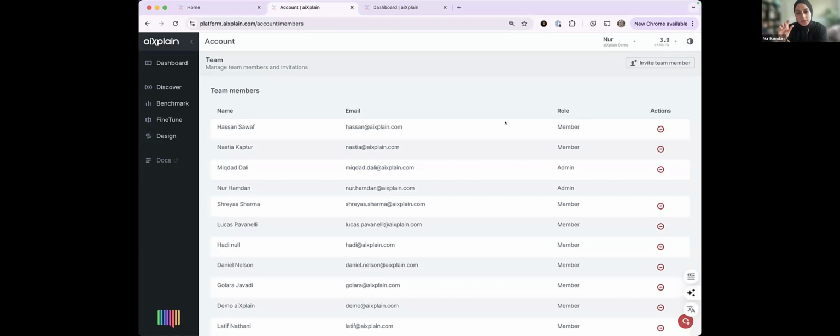Let me clarify a little bit more. aiXplain is prepaid. As you've seen, I go to my credit and say I want to spend only $20, so I added $20 and I get 20 credits. This is how you limit what your personal account or this team can consume. If I'm generating an API key for that team, this is as much as they can consume, the 20 credits, and I can see when they consumed what through the transactions.